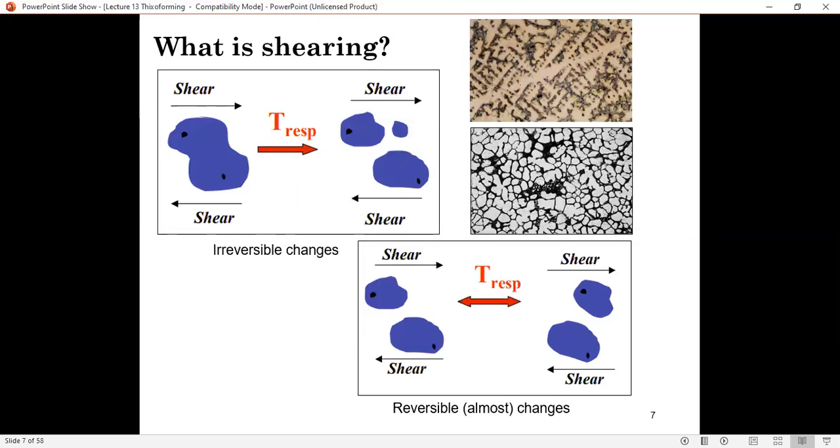What is shearing? I think this is common knowledge. Whenever you have a shear, you actually break down the material into small fragments, and this is a very important characteristic of materials that enables the thixo material slurry to be formed using forming operations, which we're going to discuss later on.